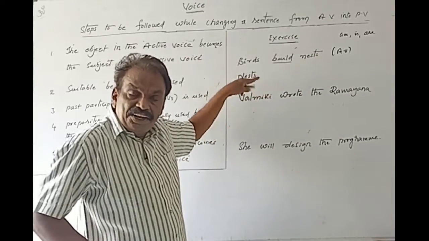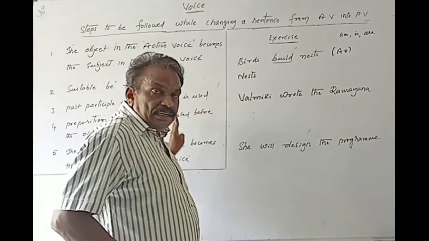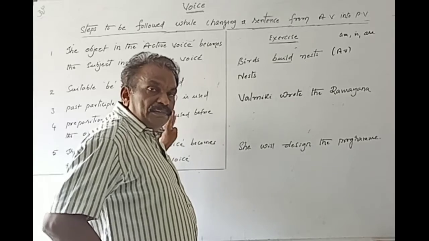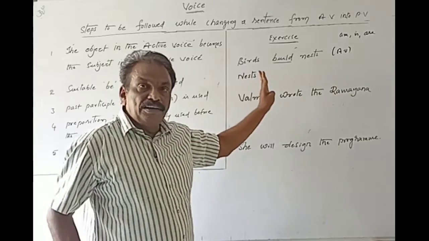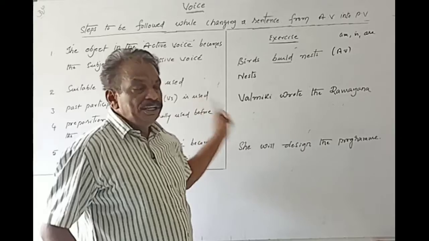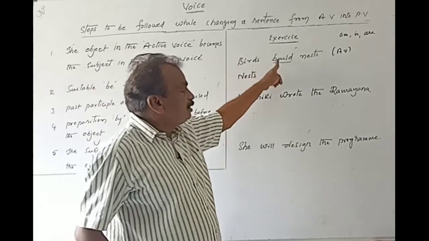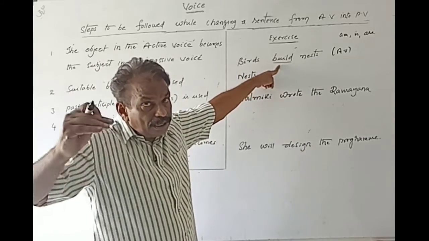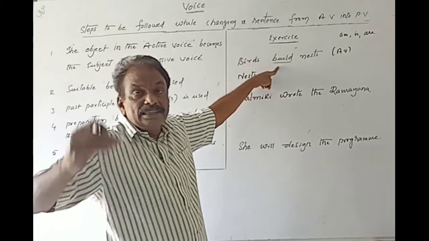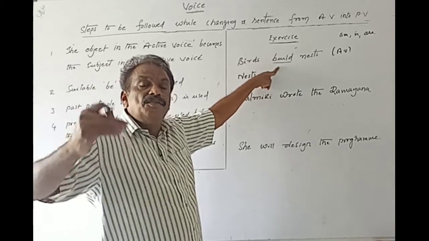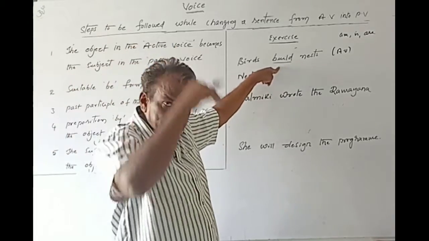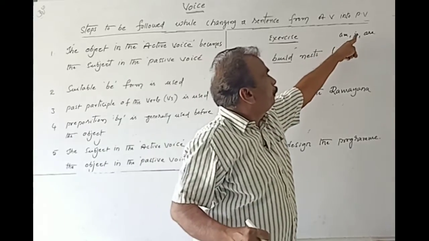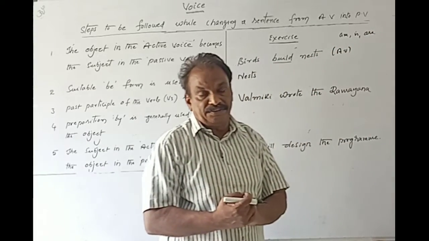These are the 3 B forms. This was already given to you in the previous class: the form of the verb in active voice and the form of the verb in passive voice. On seeing this verb, you can come to a conclusion that the tense is simple present tense. Once you come to that conclusion, there are 3 B forms which are ready to help us.